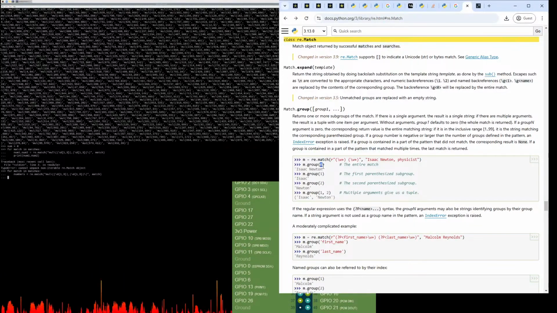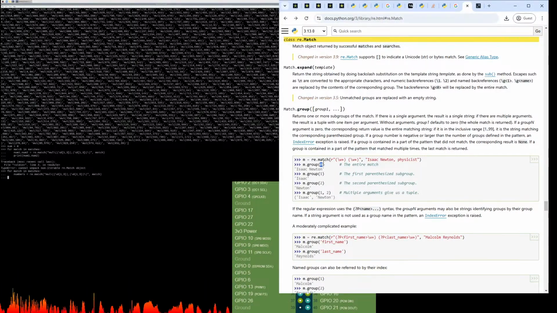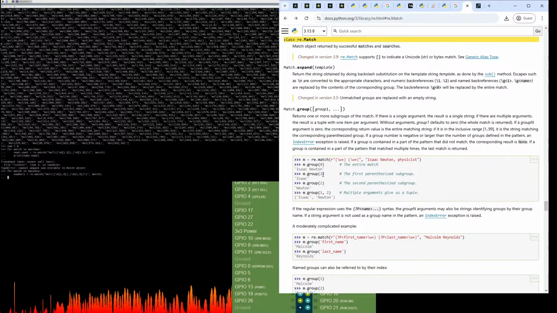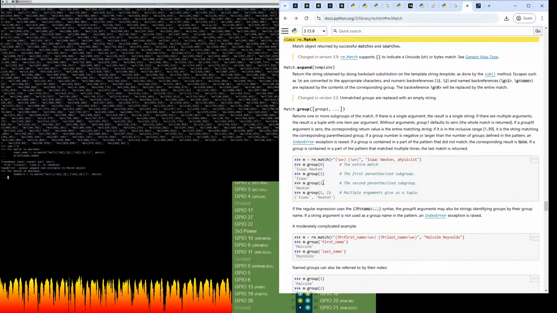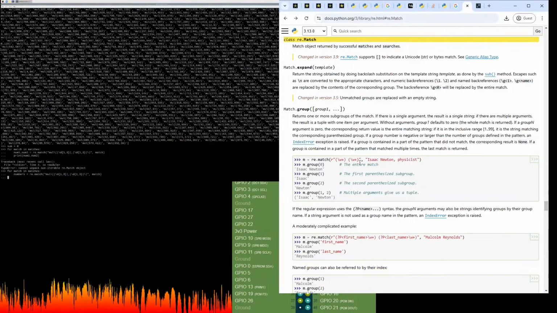So you've got group 0, which is everything, the full match. But then you can also have 1 and 2 and 3, etc., matching all of your capture groups.